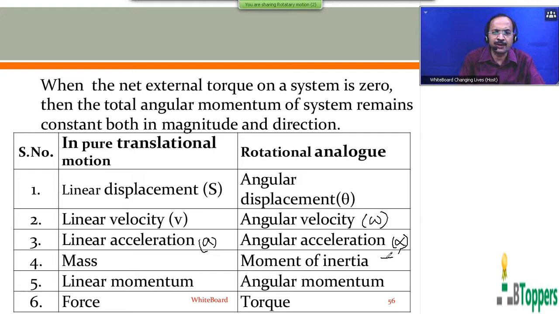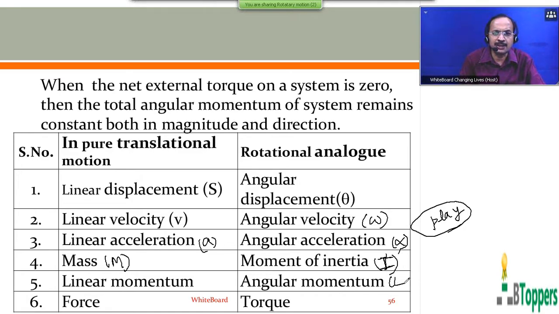The term moment of inertia I in rotational motion will play a role similar to the mass m in pure translatory motion.